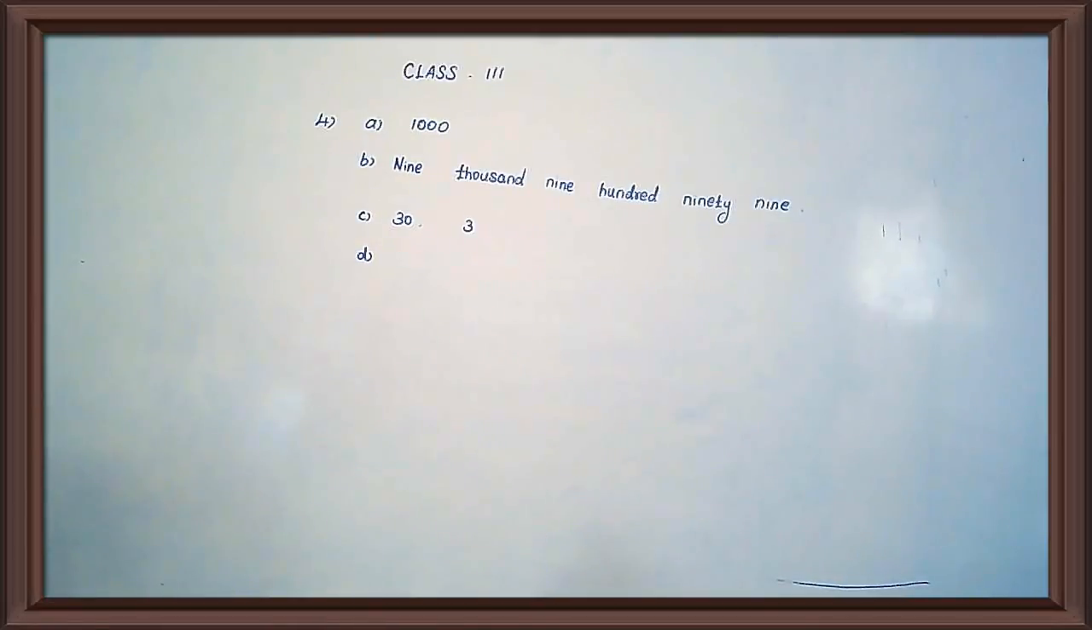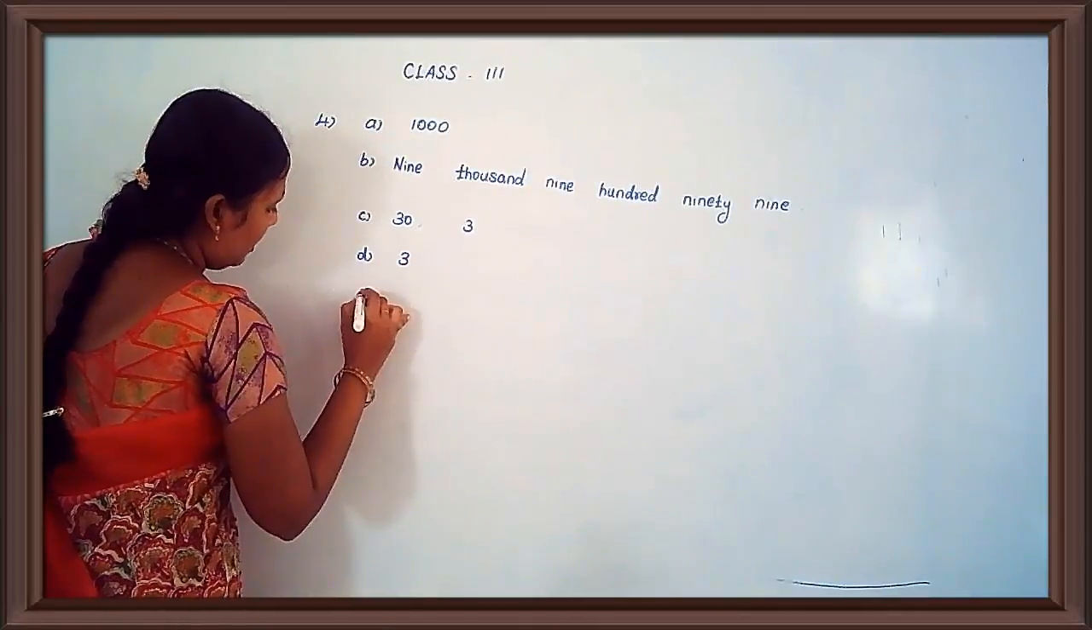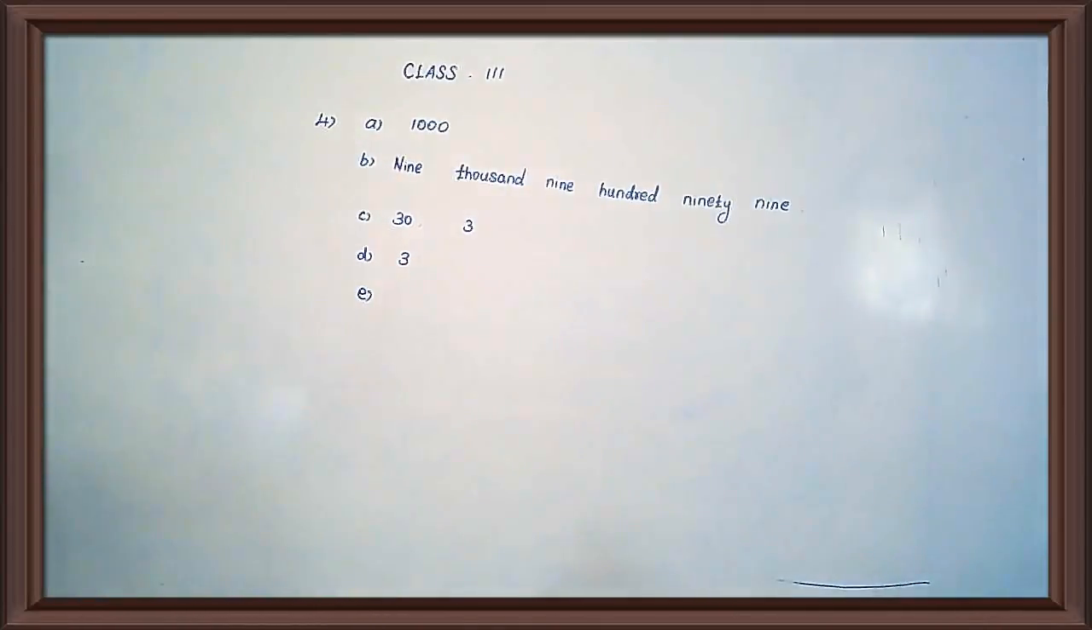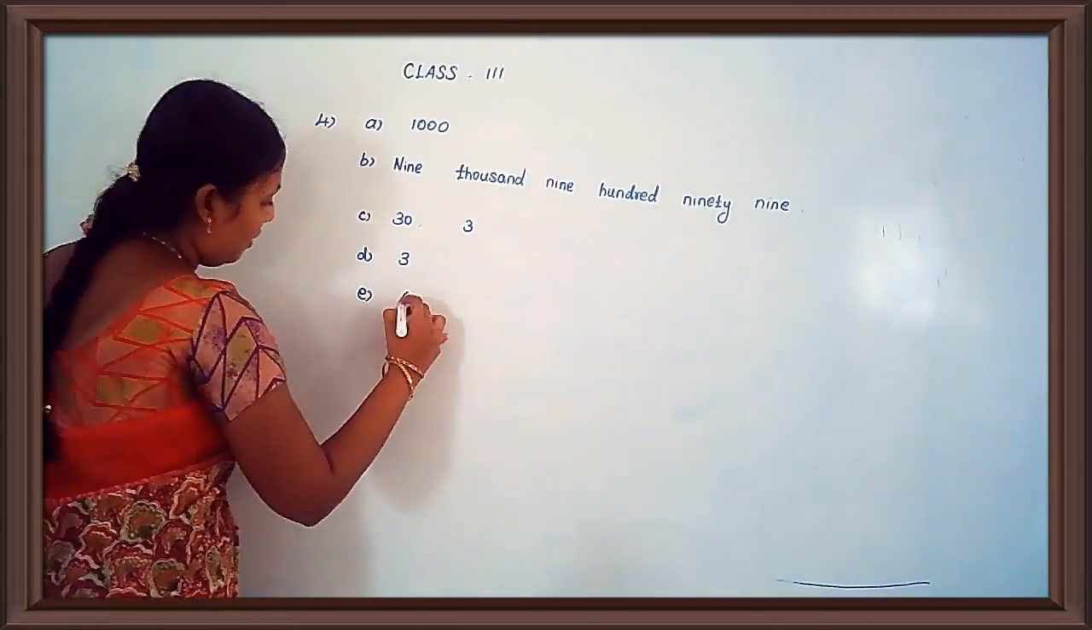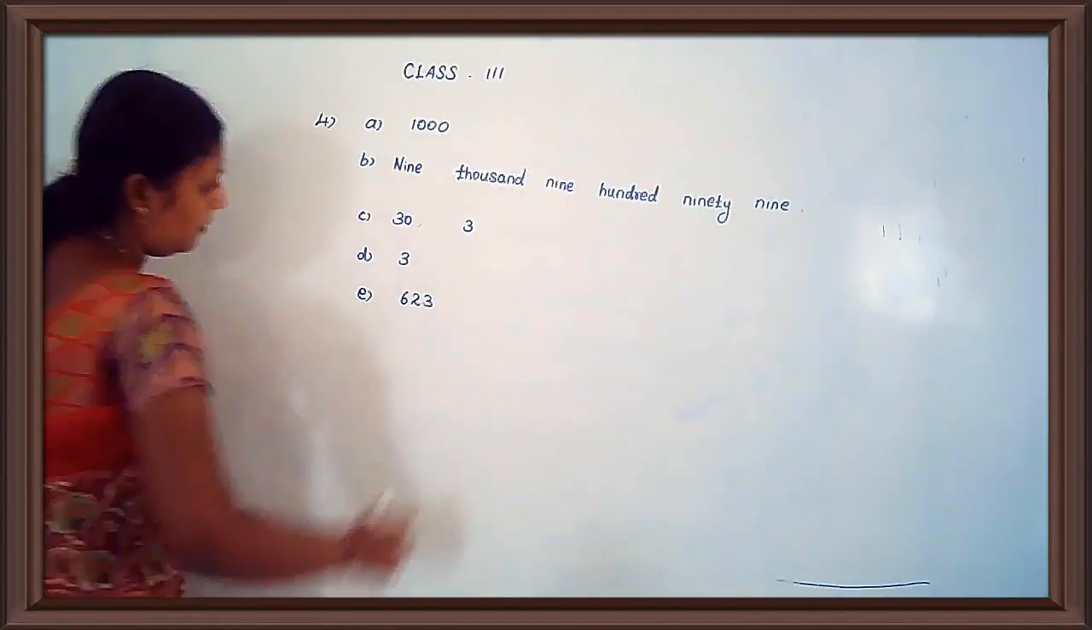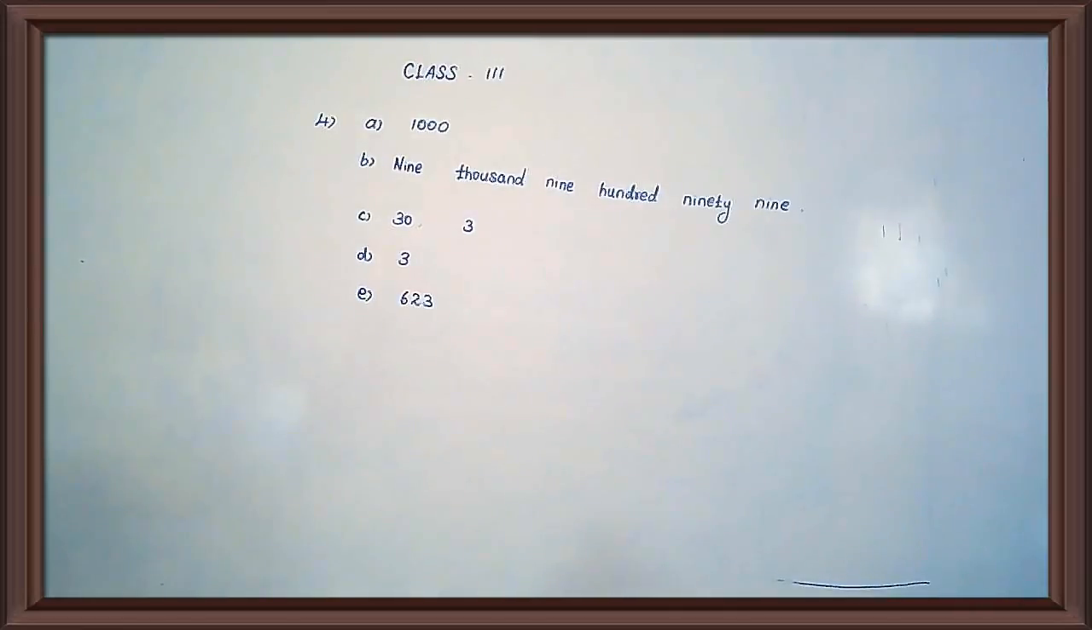The number 756 has dash digits. 756. The number starts from hundreds, means it has how many digits? 3 digit number. Okay. Then see the last one. The number 623 in figures is written as 623. Okay?